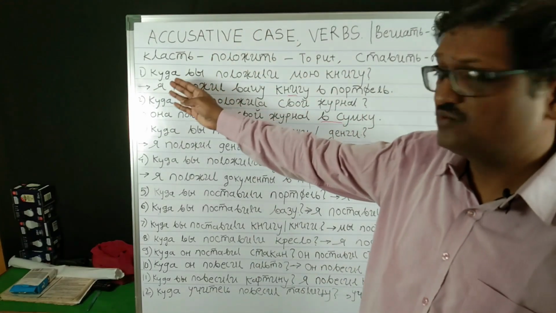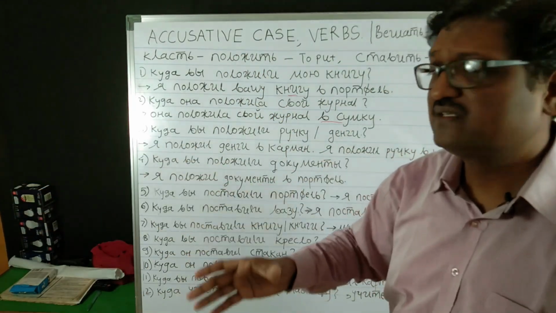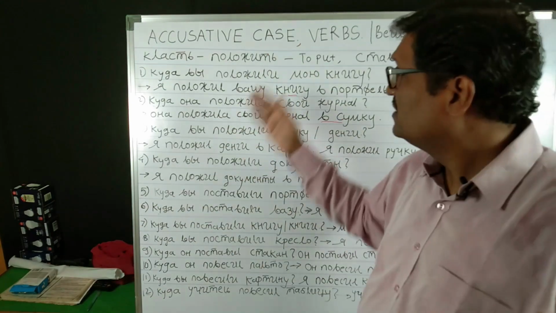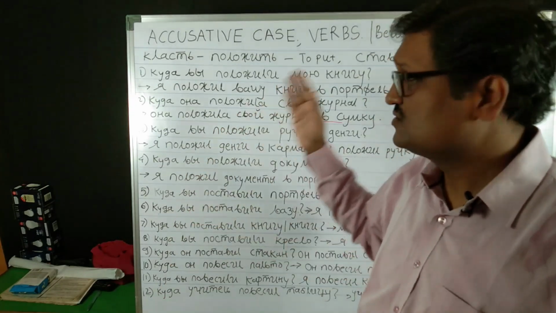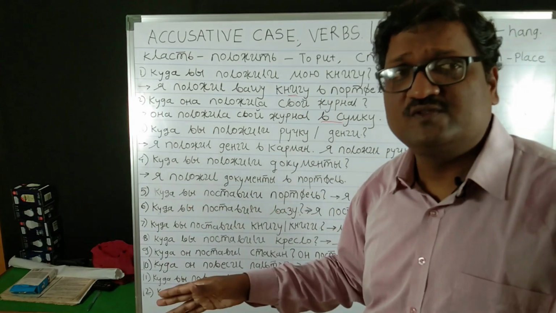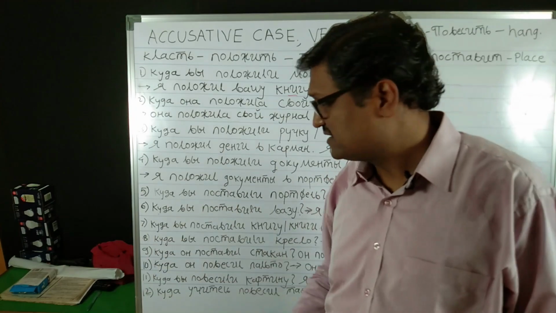They answer the question kuda: which object and where to place, where to hang, and where to put. That is why these verbs usually come in the accusative case, and the nouns which are objects of these verbs take the accusative case. You have to remember this and use it in your daily practice.